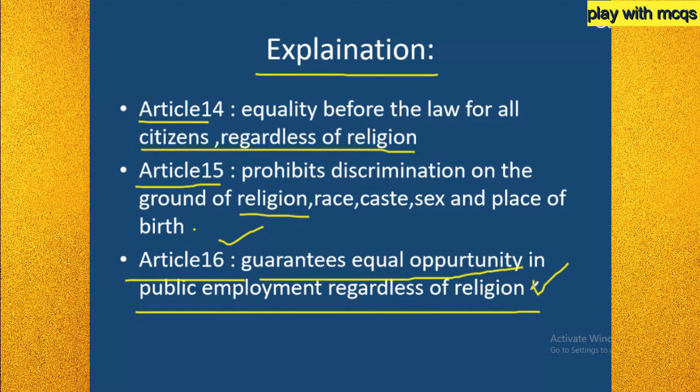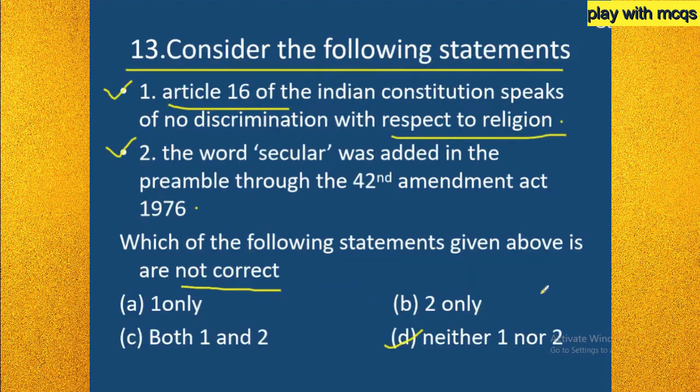There are some exceptions on the basis of economic justice. That means for the poor, in public employment, the government can make provisions like reservation. But the government cannot discriminate; positive discrimination is something different. Doing provisions for the poor is different, but the state cannot single out your religion or your caste and discriminate against you. So these three articles commonly say there is no discrimination based on religion. So statement 1 is right because Article 16 does not discriminate against religion. Statement 2, that is secular: yes, the word secular was added through the 42nd Amendment Act in 1976.